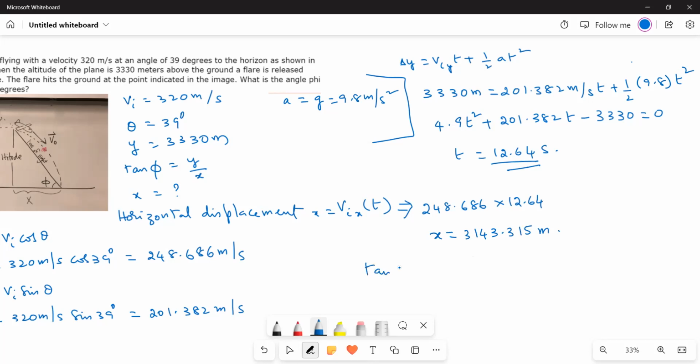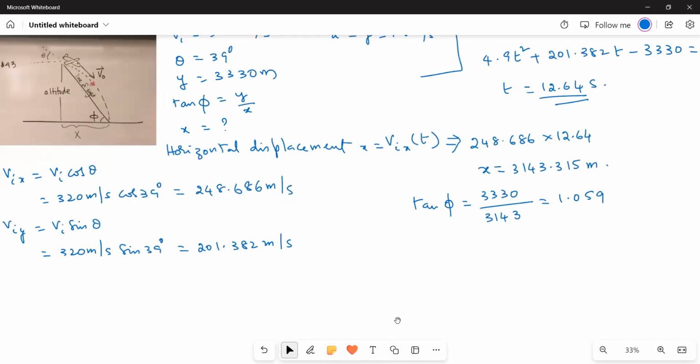Therefore, tan phi is equal to 3,330 divided by 3143. After the decimal it is 3, and the next digit is 1, which is also less than 5, so we round it off to 3143. This gives the value 1.059. Now phi is equal to tan inverse of 1.059, which gives the value 46.65 degrees.